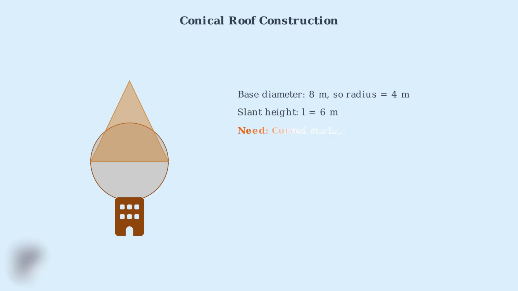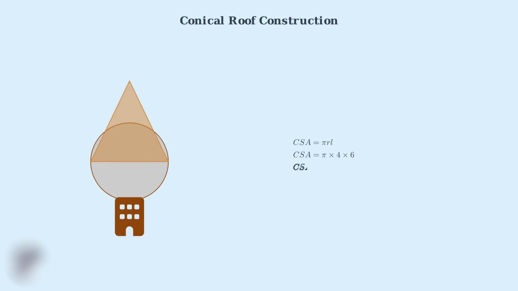Consider a conical roof for a tower with a base diameter of 8 meters and a slant height of 6 meters. The construction team needs to know how much roofing material to order. For roofing, we typically only need the curved surface area since the base is not covered with roofing material.